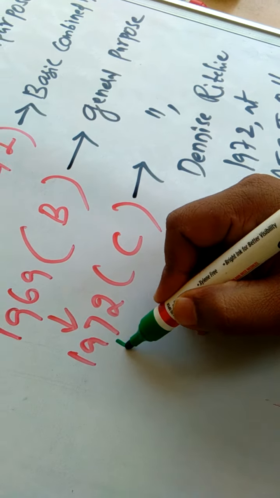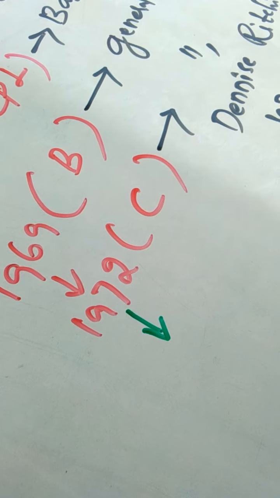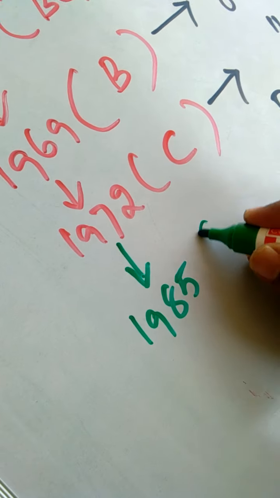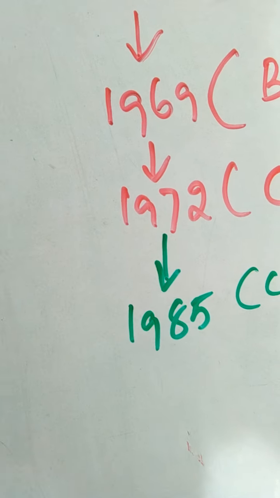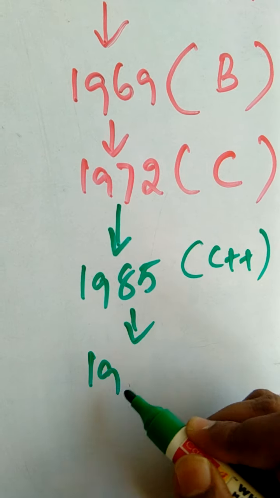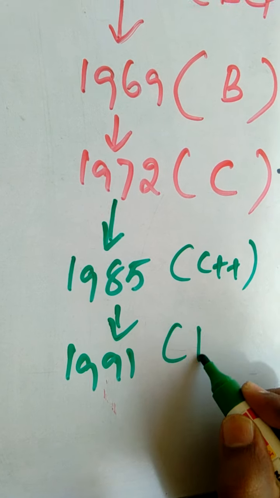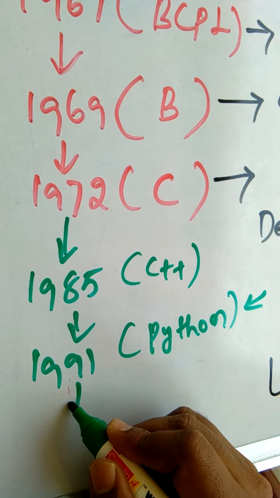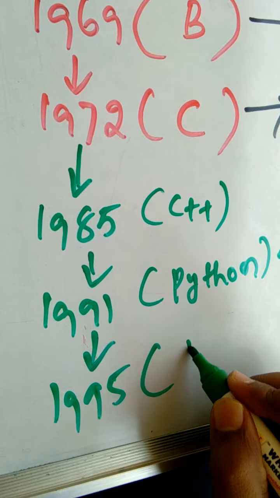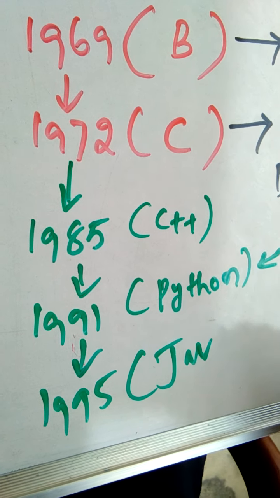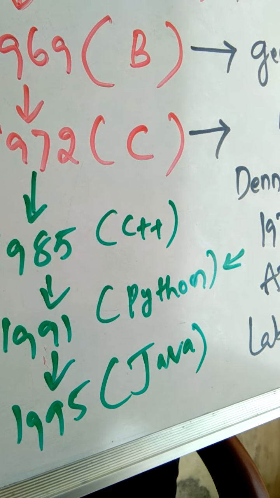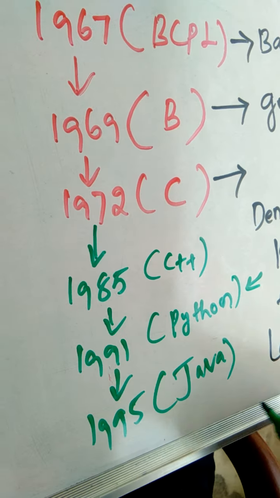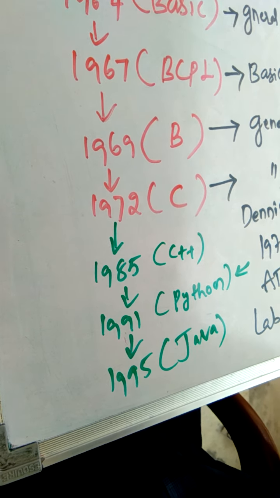Even after 1972, the evolution of programming languages did not stop. So in 1985, we got C++, which is developed by Bjarne Stroustrup. In 1991, Python was developed, exclusively used for machine learning applications. And in 1995, Java was developed by James Gosling at Sun Microsystems. C++ is by Bjarne Stroustrup. Python is by Guido van Rossum. Java is developed by James Gosling in 1995.